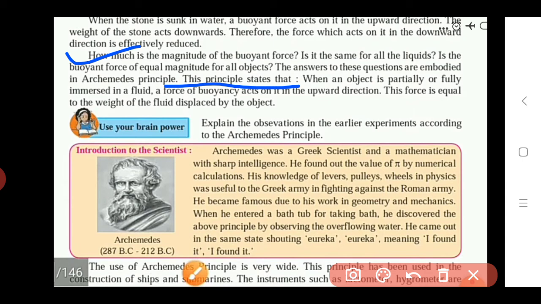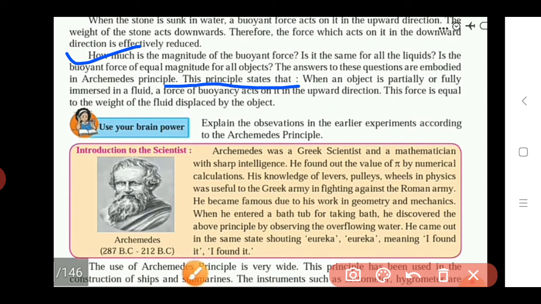When any object is partially immersed, that means halfway: half of the object is immersed in the liquid and half is above the liquid. Fully immersed means it is completely dipped into the fluid. In that case what happens? The force of buoyancy acts in the upward direction. So what is the direction of the buoyant force? It acts in the upward direction on that object.